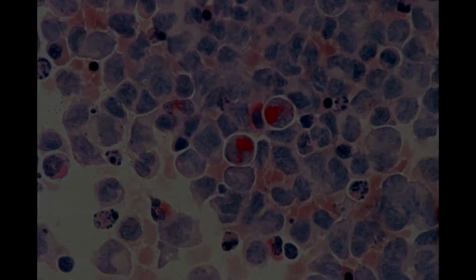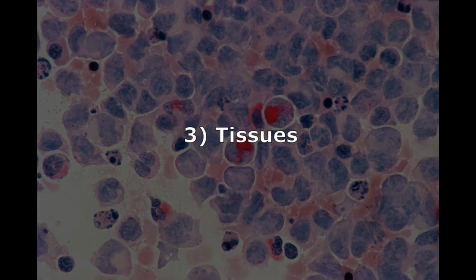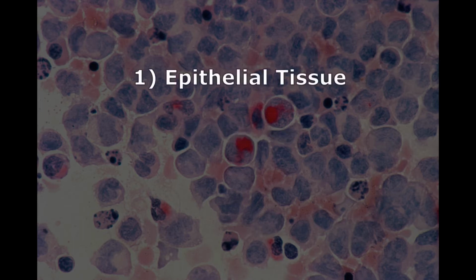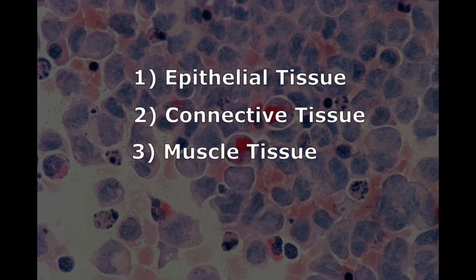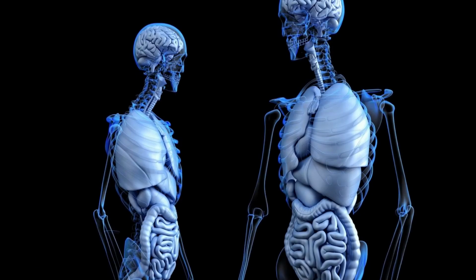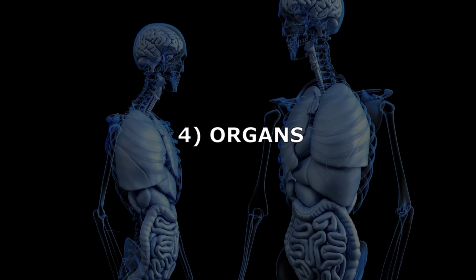The third level of organization of living things is tissues. Multiple cells with similar functions form tissues. There are 4 tissues in the body. They include epithelial, connective, muscle, and nervous tissue. Collections of 2 or more tissues join together to form organs, the 4th level of structural organization.